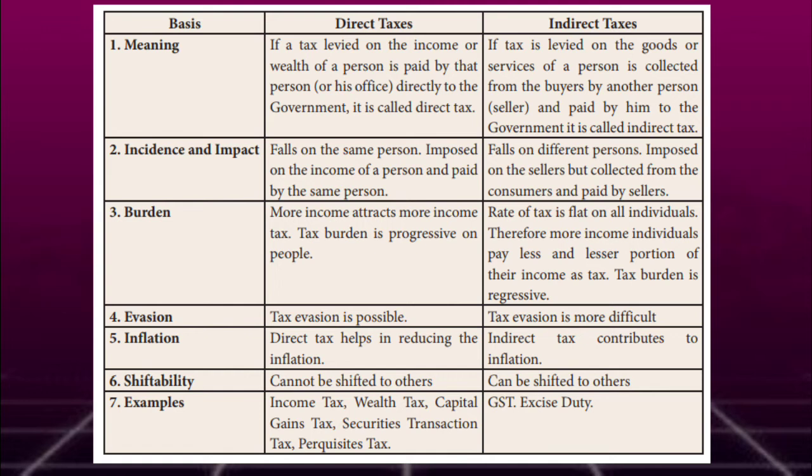Examples of direct tax: income tax, wealth tax, capital gains, and security transaction tax. And examples of indirect tax: goods and service tax, that is GST, and also excise duty. So these are the major differences between direct taxes and indirect taxes.